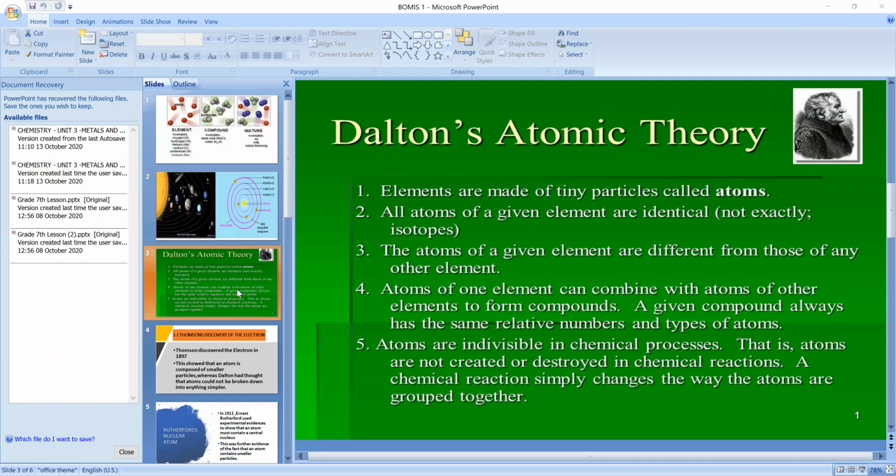Next, atoms are indivisible in a chemical process. Atoms are basic structures. They are the smallest particles, tiny particles. So we cannot divide these atoms into smaller particles. They are almost the tiniest particles, microparticles. So these atoms cannot be divided, neither can they be created or destroyed in any chemical reaction.